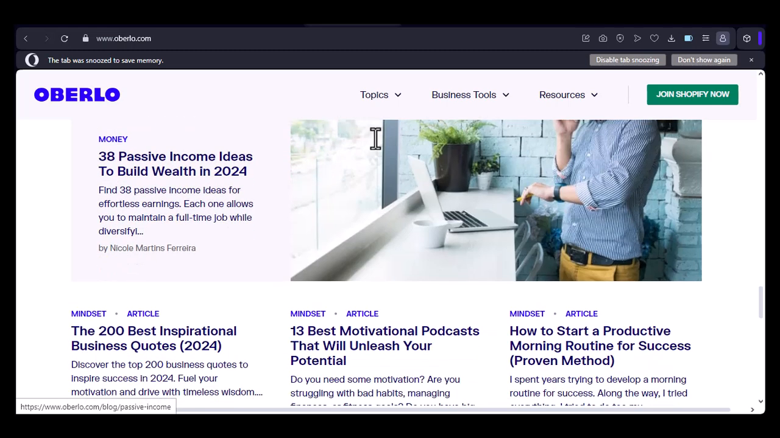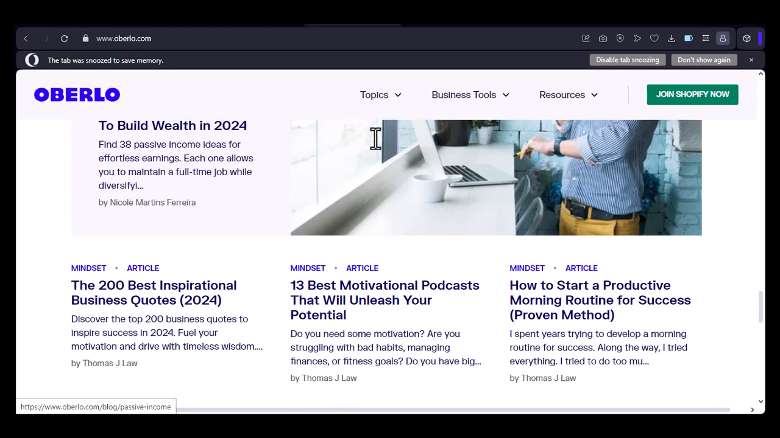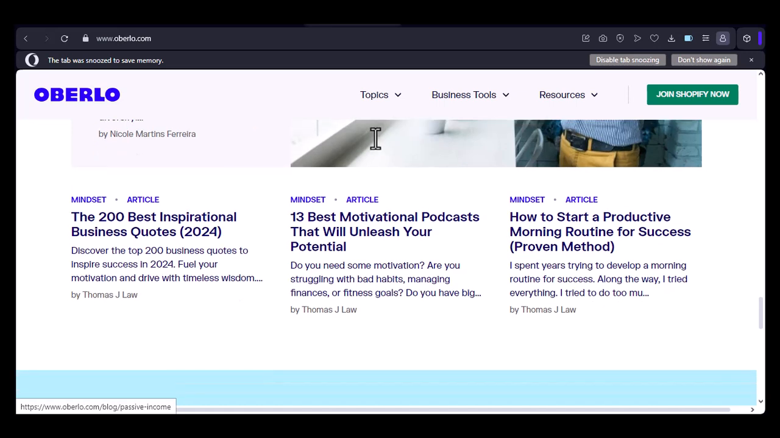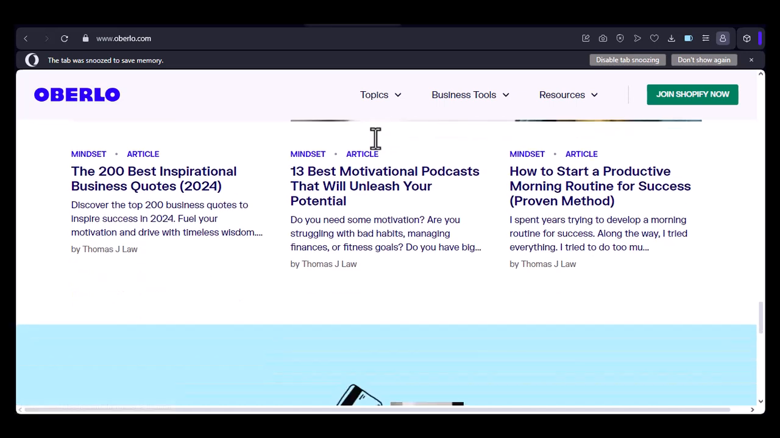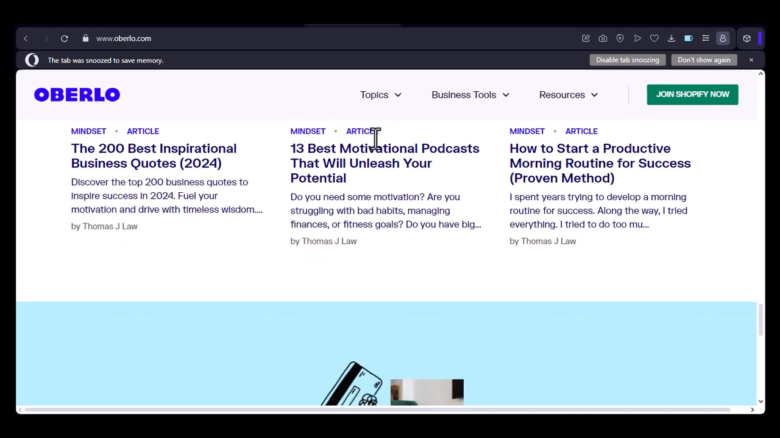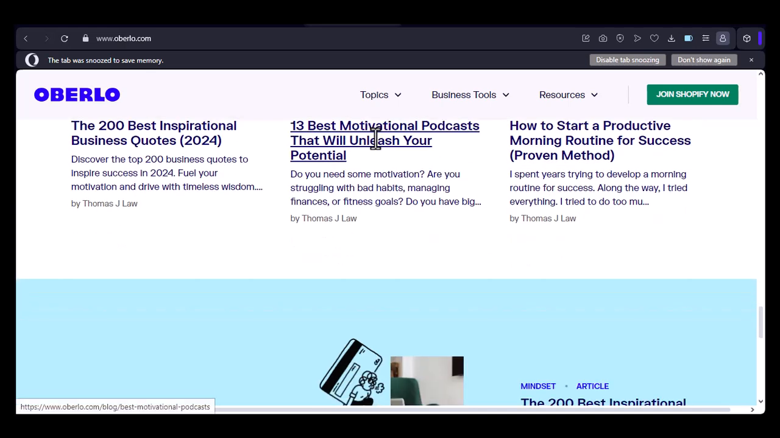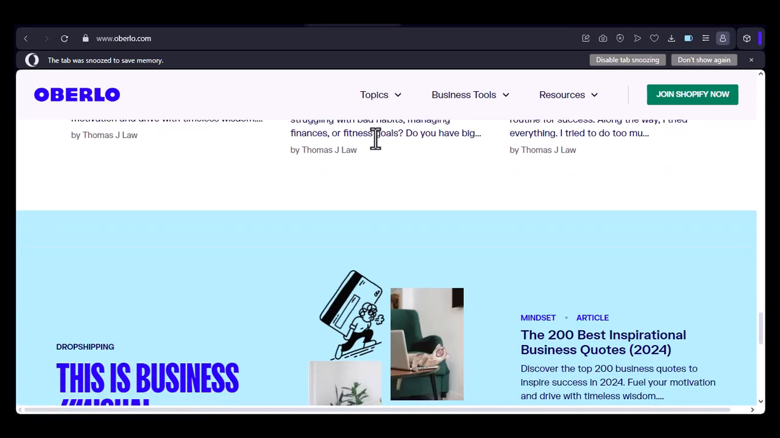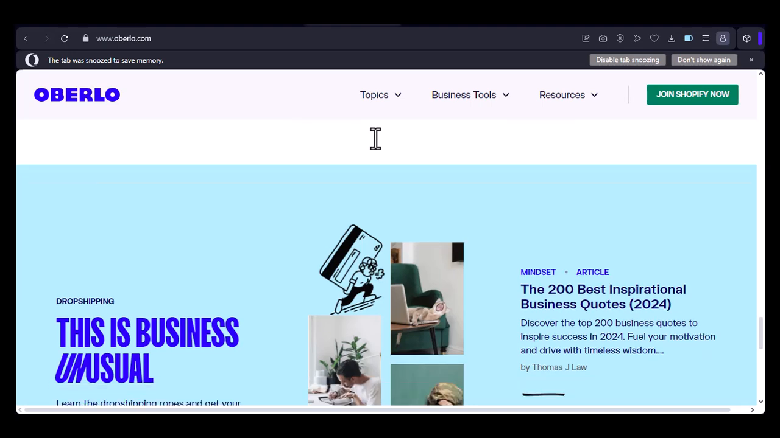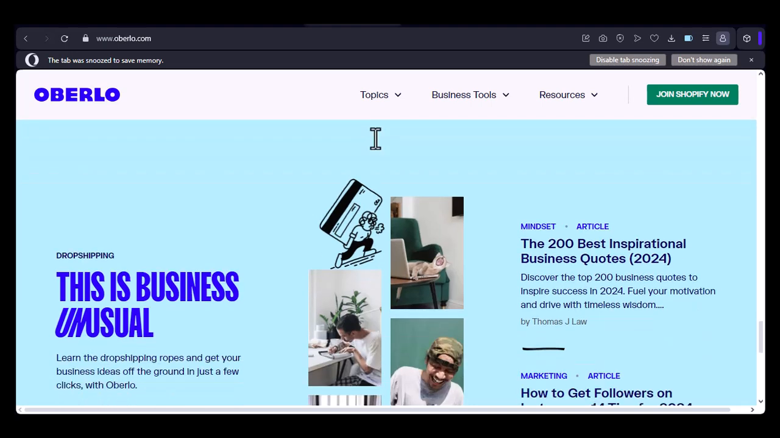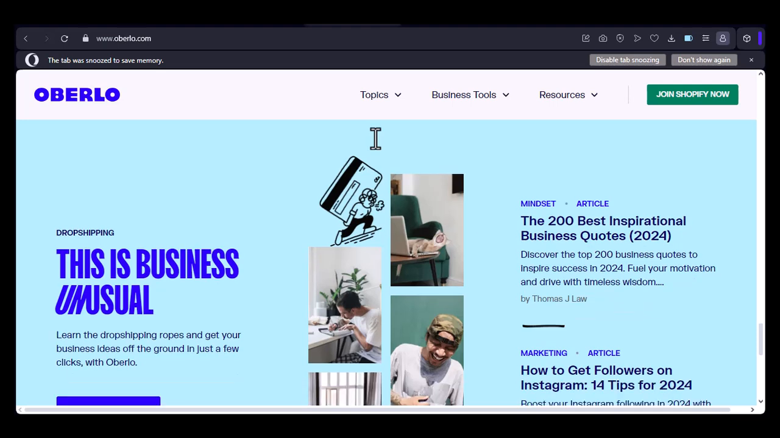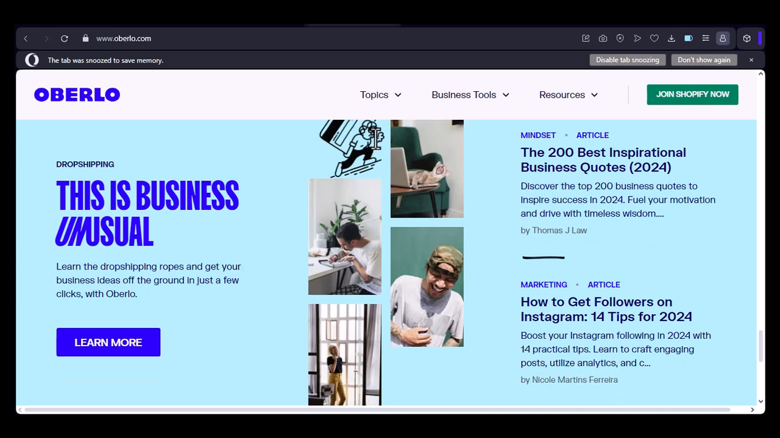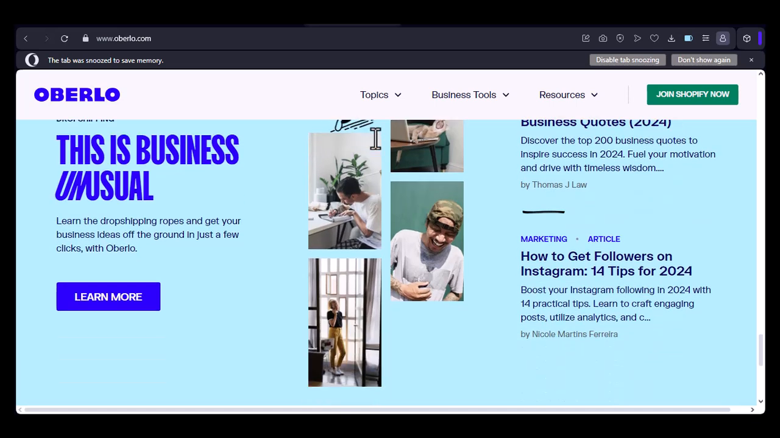Choosing the right platform for your business. Ultimately, the best platform for you depends on your specific needs and goals. Consider the following factors when making your decision. Your business model. Are you dropshipping, selling physical products, or offering digital services? Your budget. How much are you willing to invest in your online store? Your technical skills. Are you comfortable with website design and development? Your long-term goals. Where do you see your business going in the future? By carefully evaluating these factors, you can choose the platform that will best support your e-commerce journey.